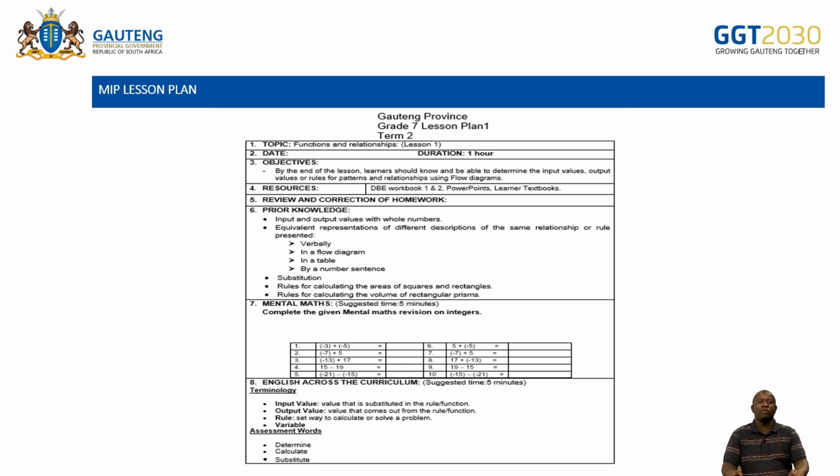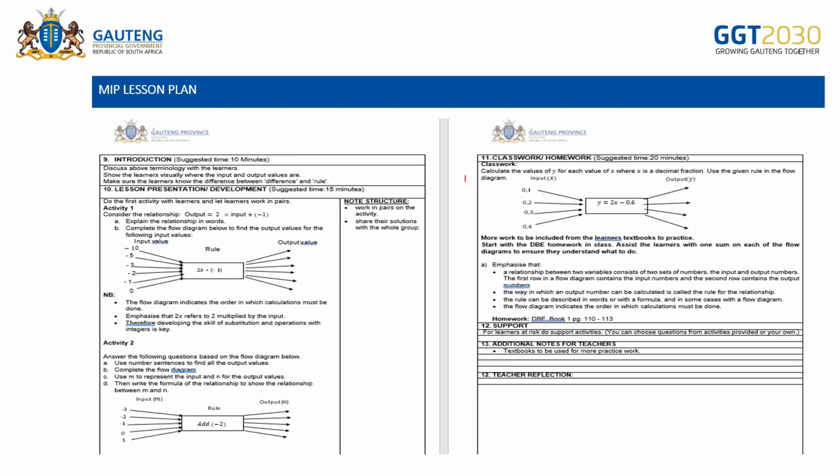Another aspect that we feel is very critical is the assessment words. Learners need to know this, or the teacher must emphasize these assessment words: determine, calculate, and substitute. It will be important that we emphasize these, because when learners will be writing their informal or their formal tasks, they will be writing them using these examples of assessment words.